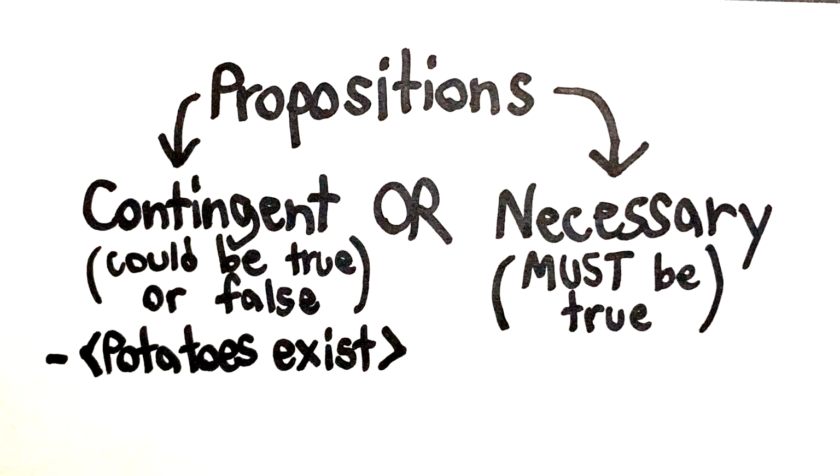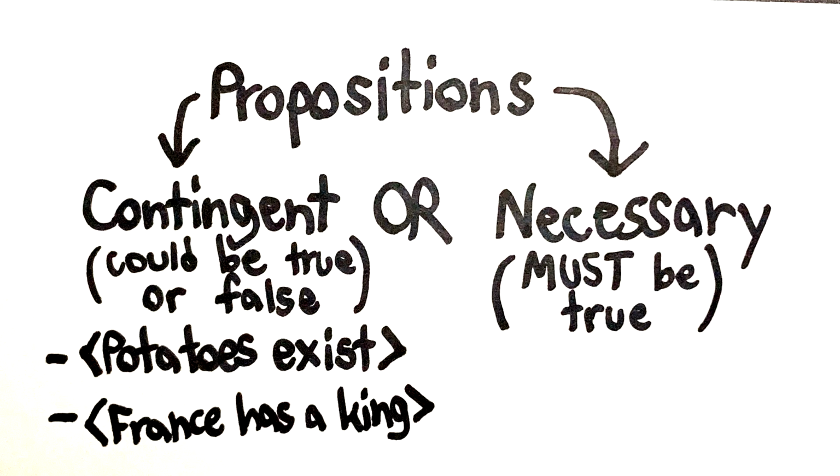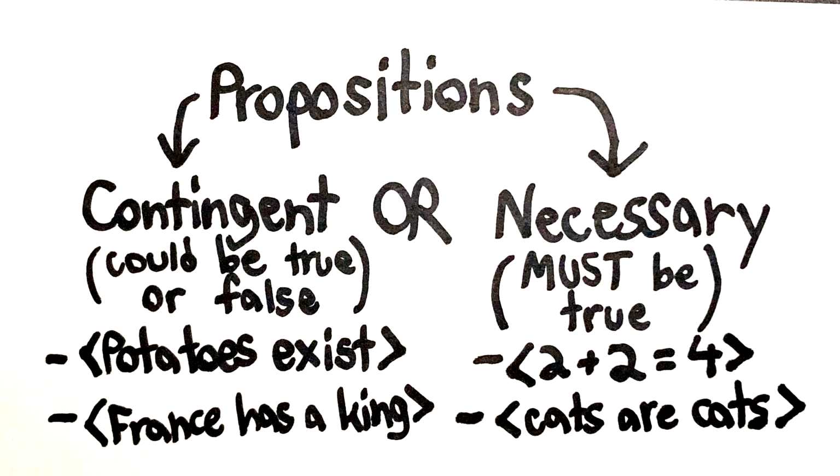For example, "potatoes exist" is a contingent proposition since it could have been false. Potatoes didn't need to exist. Also, "France has a king" is not true, but it could have been true, so it's a contingent proposition. "2 + 2 = 4" and "cats are cats," on the other hand, must be true, so they're necessary propositions.